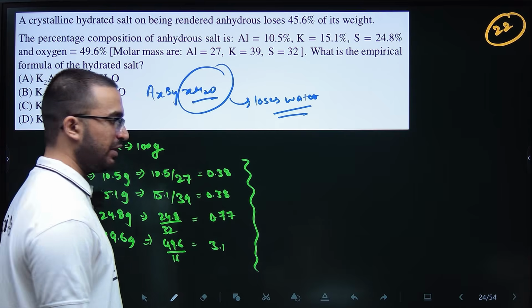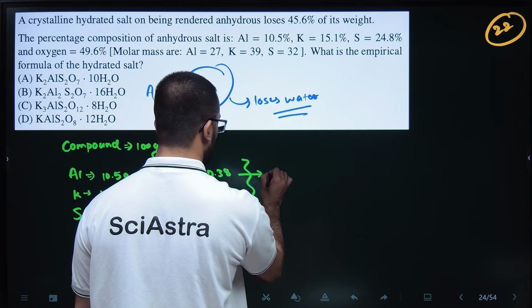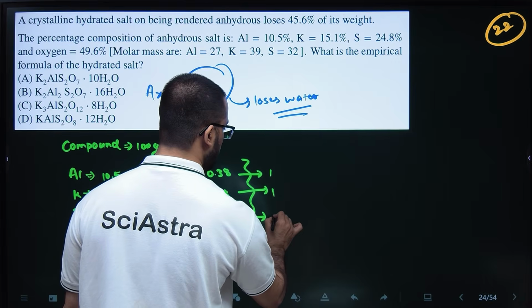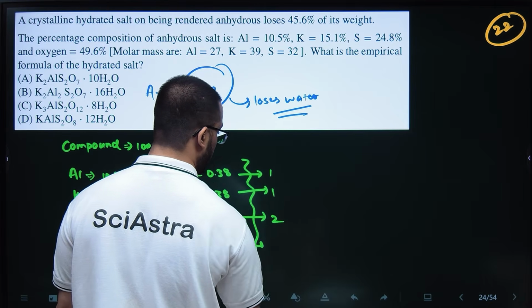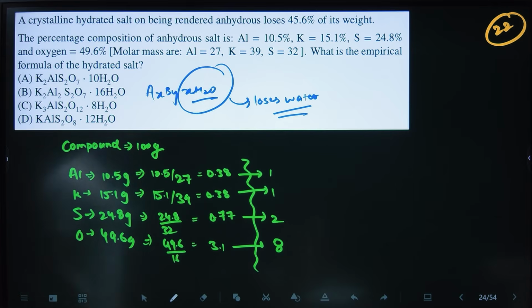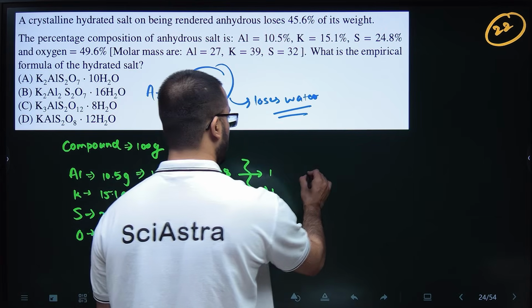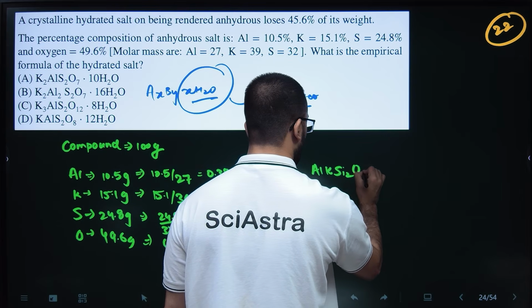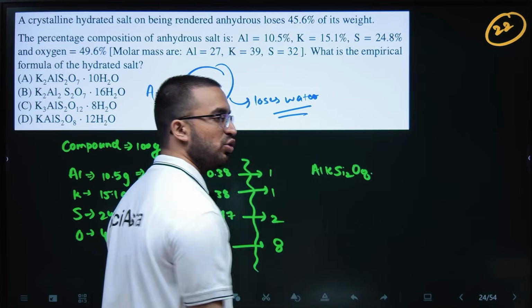So divide all of this by 0.38. So this will be 1, 0.38 divided by 0.38 is 1, 0.77 divided by 0.38 is 2, 3.1 divided by 0.38 will be 8. Okay, somewhere around 8. So your empirical formula for this compound will be AlKS2O8. But the point is H2O is missing.